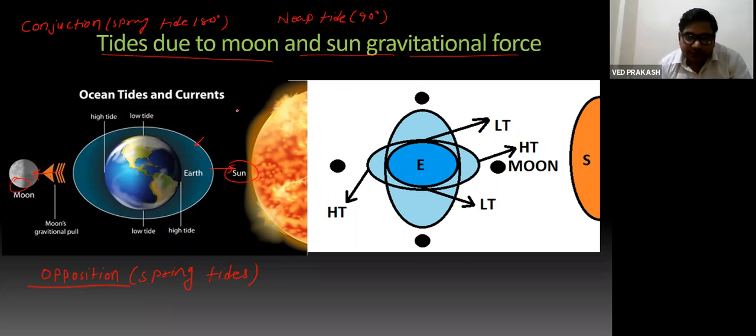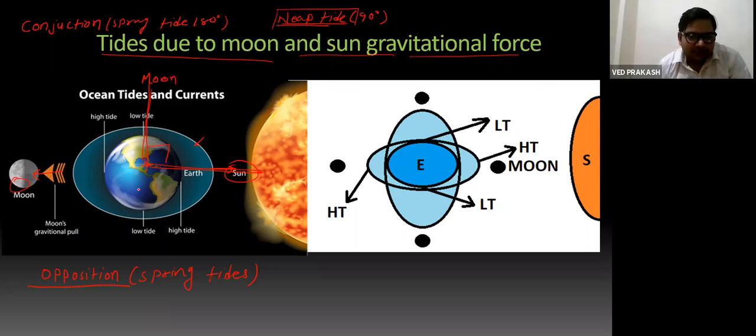Like this, a situation may arise in which moon and sun become 90-degree with earth, means they are forming 90-degree angle with earth. In this situation there will also be a tide. This tide is known as neap tide, right?